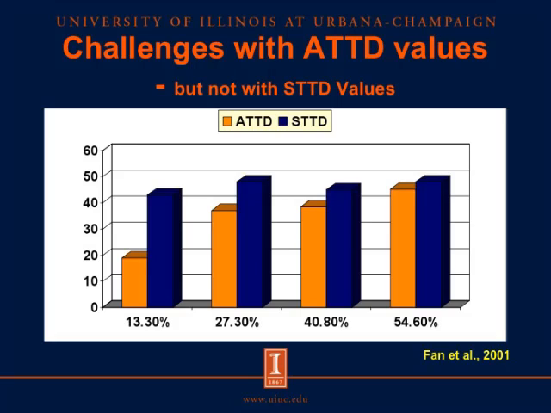However, if we correct the apparent total tract digestibility values for basal endogenous losses and calculate standardized total tract digestibility values, which are shown here in the blue bars, then we will see that there's much less variability among diets, and again, it appears that we have much more accurate values when we use the standardized total tract digestibility values, because these values are not influenced by the level of phosphorus in the diets. So therefore, we can have one value for the total tract digestibility of phosphorus in soybean meal, and we can use this value in practical diet formulations.